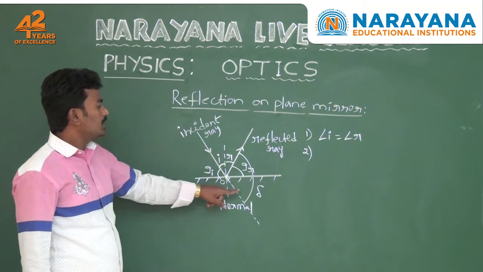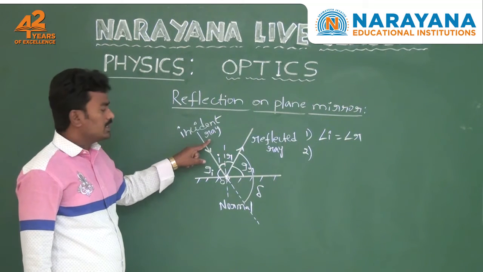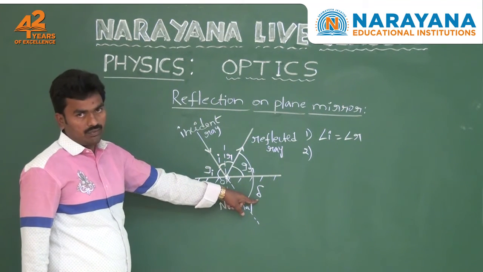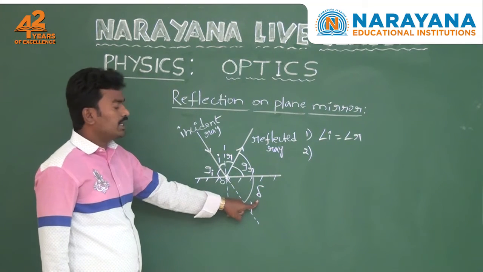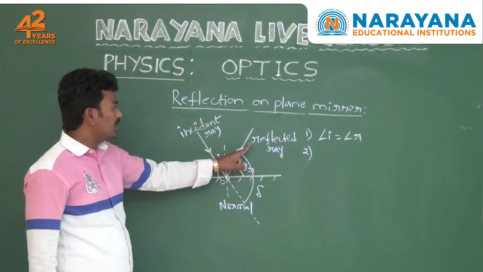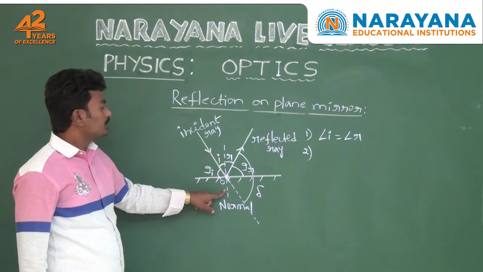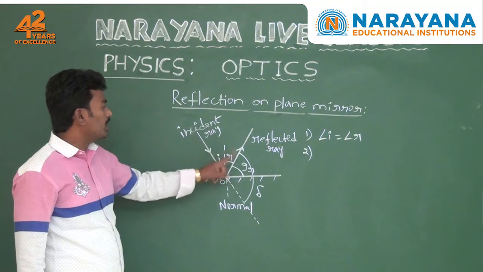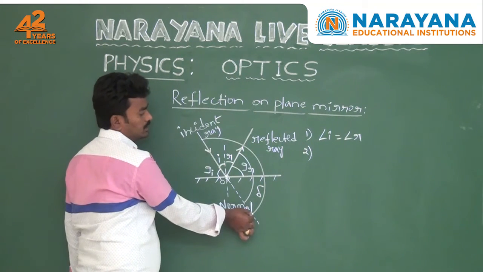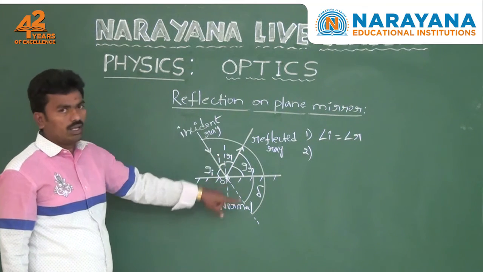Next one, here you calculate the deviation produced by the incident ray. Deviation produced by the incident ray means here we want to calculate the delta value. Here delta is indicated by the angle between the reflected ray and the actual path of the incident ray. So here you take all angles located on the incident ray. Incident ray means this is a straight line path.